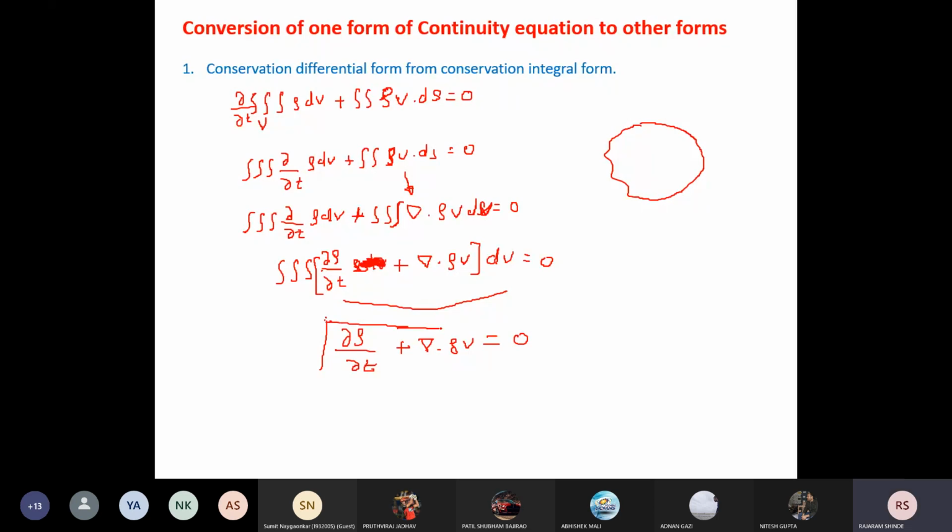In this way we can convert the conservation integral form to the conservation differential form.